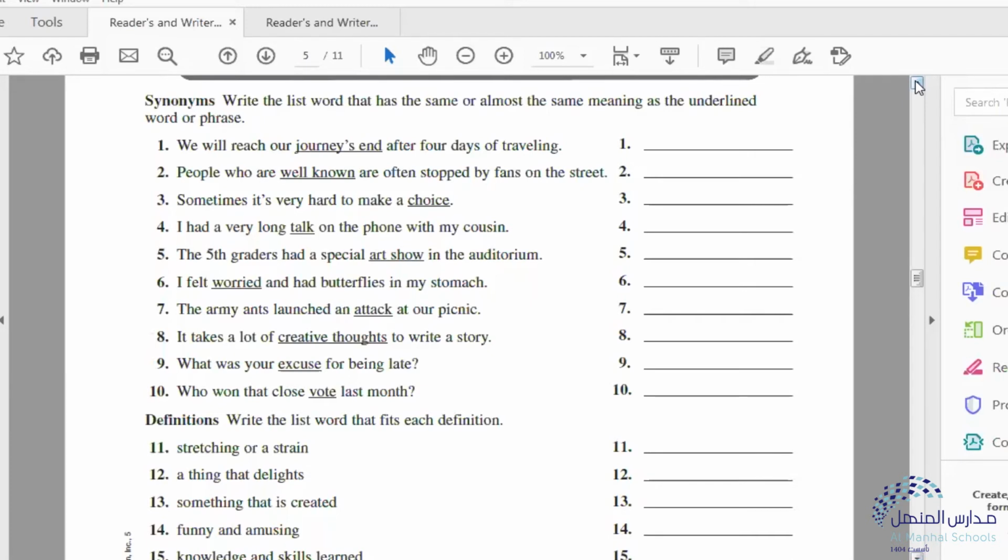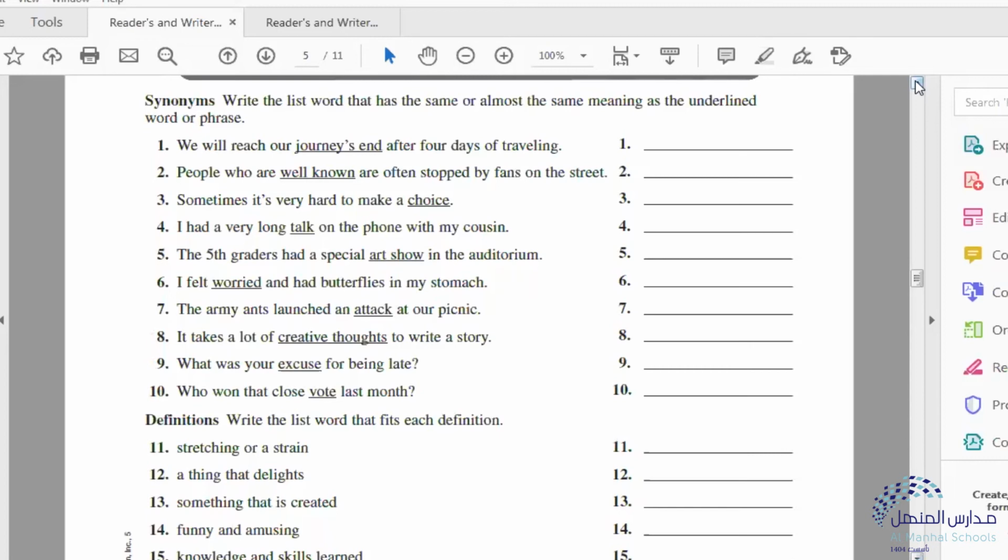I felt worried and had butterflies in my stomach. Worried is the same as what? Nervous. Okay. The army ants launched an attack at our picnic. Attack is the same as invasion. In other words, they invaded. It takes a lot of creative thoughts to write a story. Creative thoughts, another word for it is imagination. What you create in your mind or what you imagine.